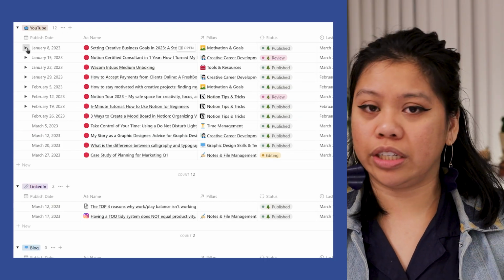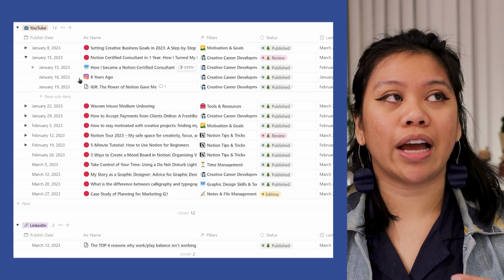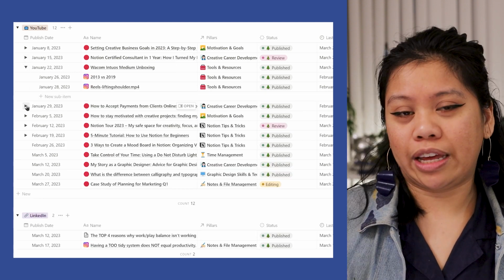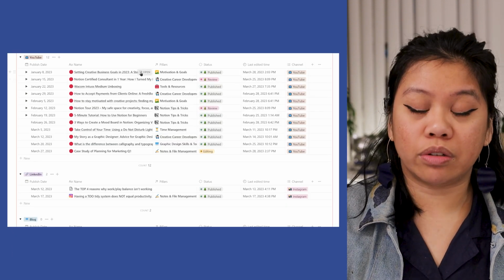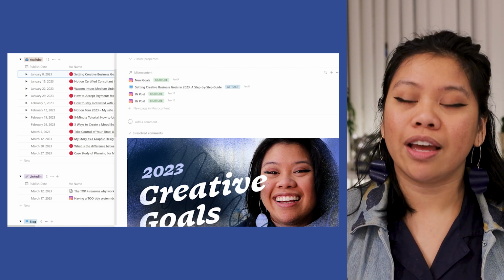When developing this system, the first thing that I utilized was the toggle feature on databases, which is something that they released early on, maybe even before January of this year. I believe that was some sort of experiment: if I have the main YouTube video connected there, I can have all of the micro content linked to it so that I can keep organized throughout my week and I'm not overrun by all of the micro content that I have to do.